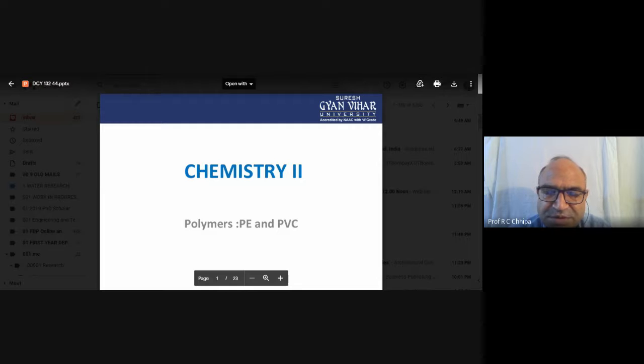When it goes through strict conditions, the temperature, pressure, as well as the catalyst, the polymerization process occurs. Therefore, polythene is formed. So polythene is one of the polymers, the polymer of ethene. Ethene is the IUPAC name, ethylene the common name, and the polymer is polyethylene.